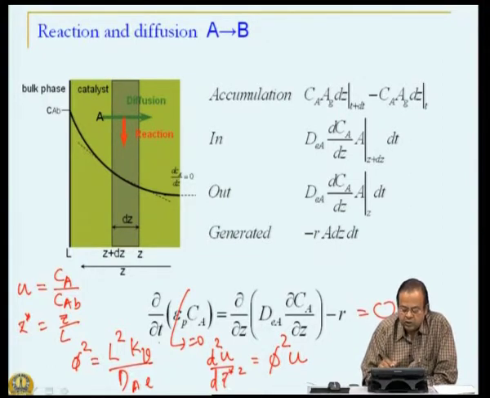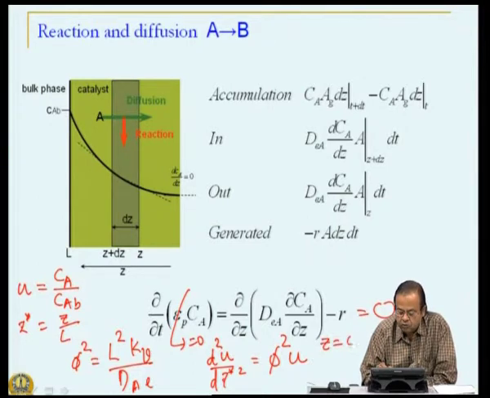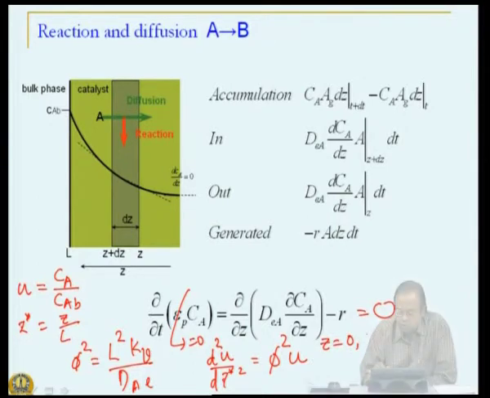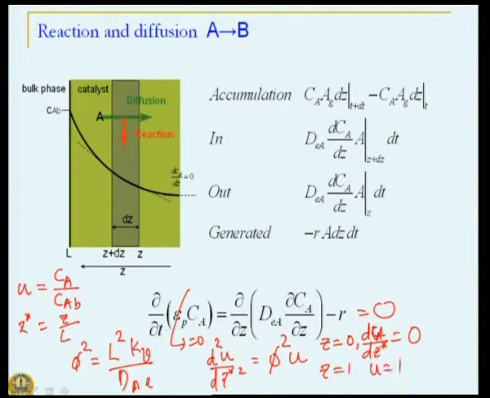The boundary conditions for this particular equation are, at Z equal to 0, du dZ star equal to 0, and at Z equal to 1, u equal to 1. So, now let us look at the solution of this equation. This is a second order ordinary differential equation, it is a linear equation.